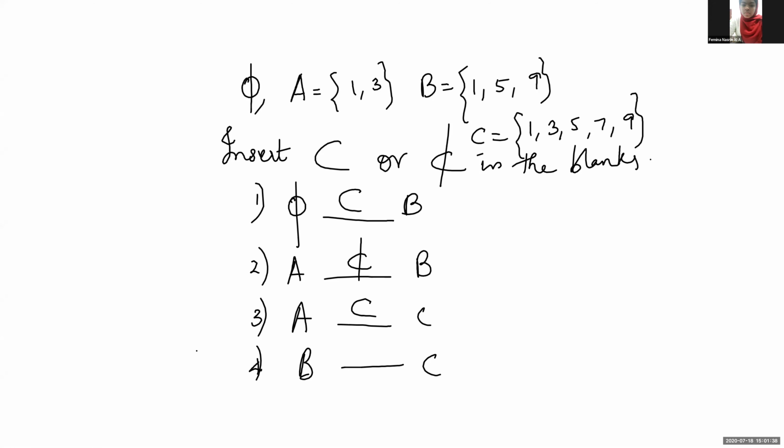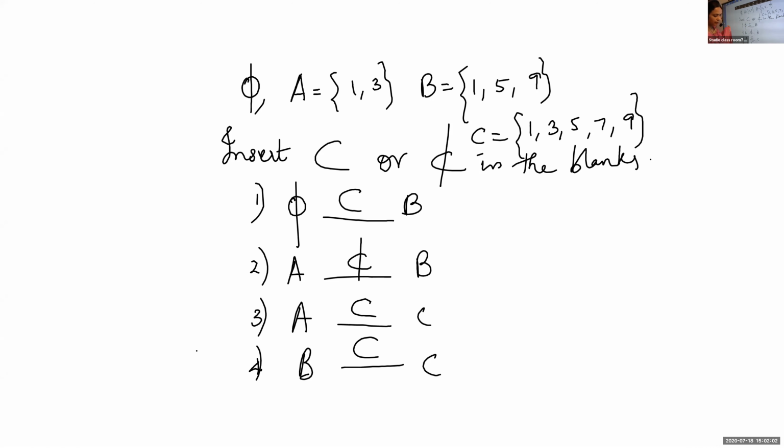B is contained in C. B is also contained in C. Okay. So keep it in mind, whenever we compare sets, we'll be using this symbol. Okay?